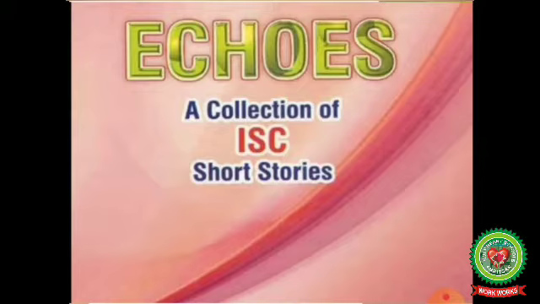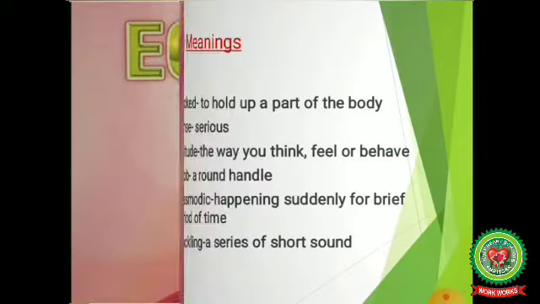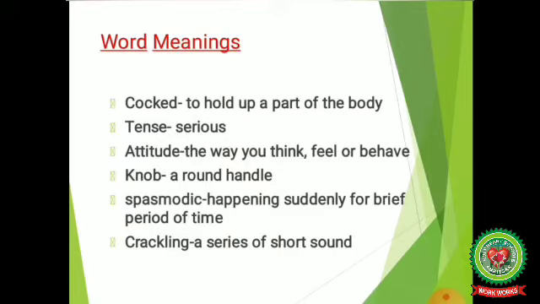Open your book The Echoes, a collection of ISC short stories at page number 105. First of all, note down the meanings of the difficult words. Cog means to hold up a part of the body. Tense means serious. Attitude is the way you think, feel or behave. Knob is a round handle. Spasmodic, happening suddenly for a brief period of time. Crackling means a series of short sounds.